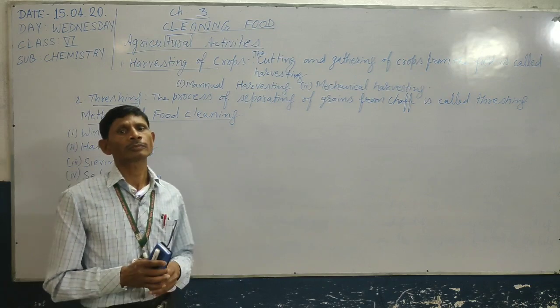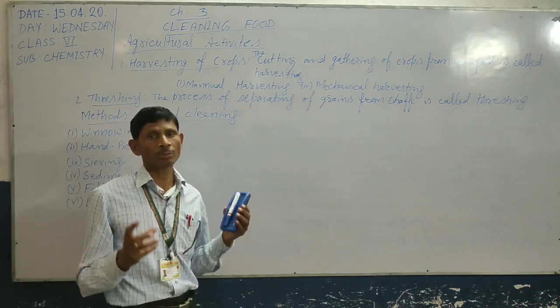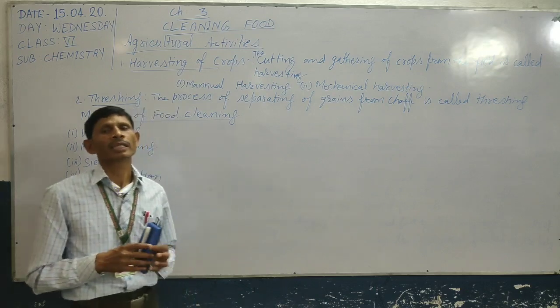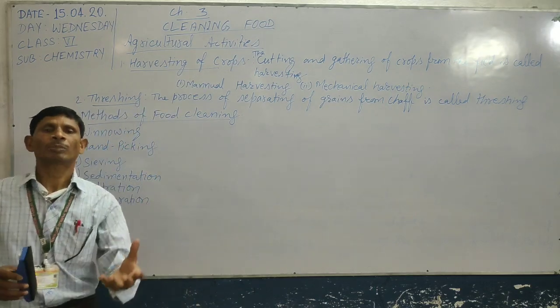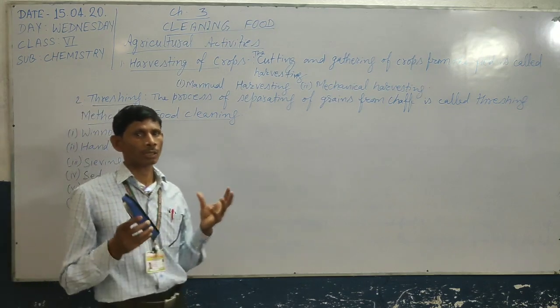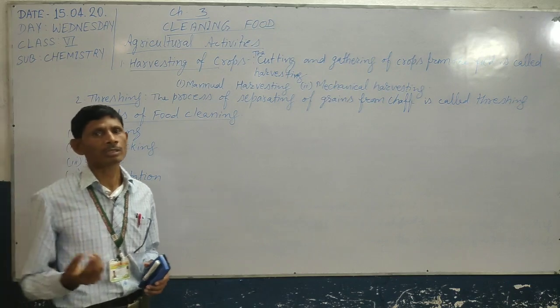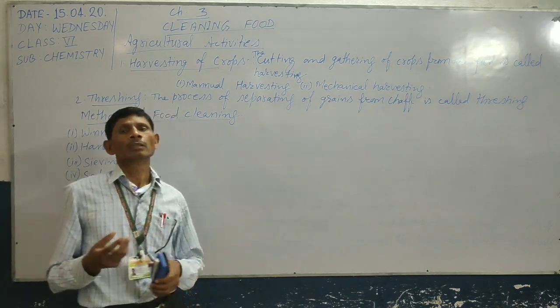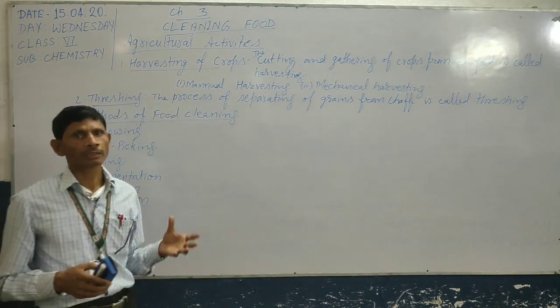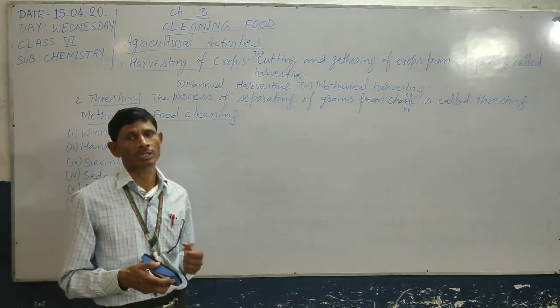First one is to get useful substances from the mixture. That means if we do not separate the stones from the grains or pulses, then they can harm us, they can cause tooth decay, or any other harmful substances can also harm us.